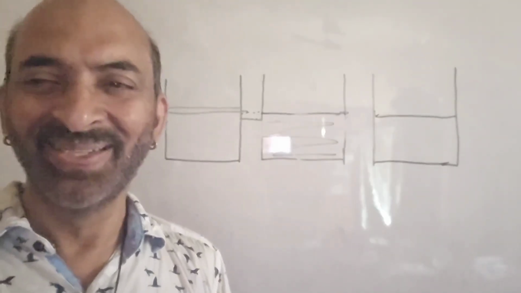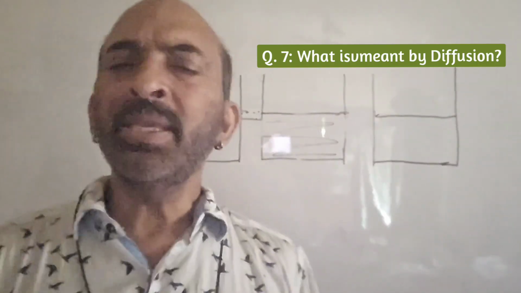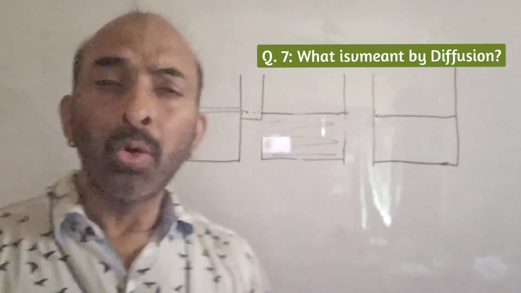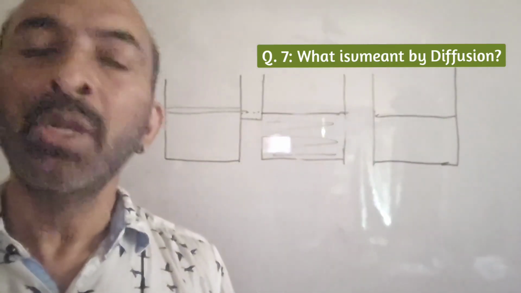Next question is, what is diffusion? See, the whole experiments I have mentioned here involved diffusion.